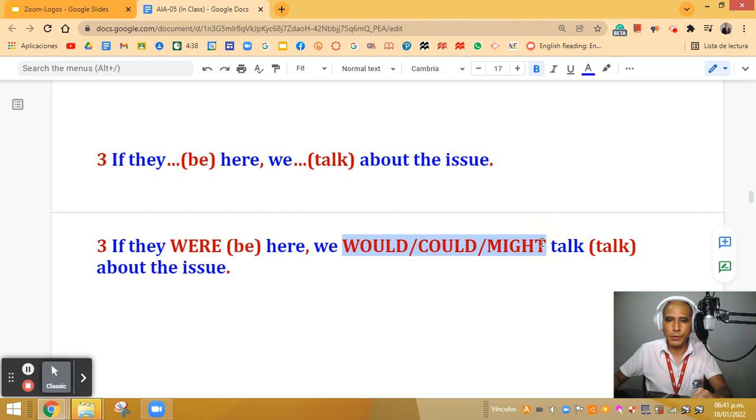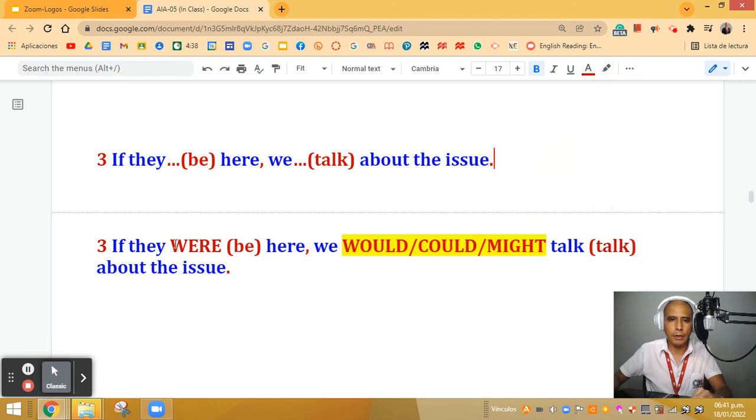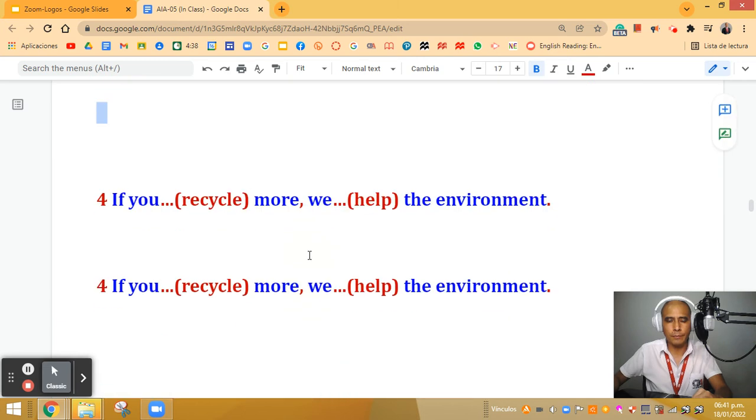Here I have 3 options, as I told you. I'm going to highlight, I'm going to use yellow, and the verb is always in the simple past. Remember, past unreal conditional. Okay, we are done with this. Let's move on to example number 4.